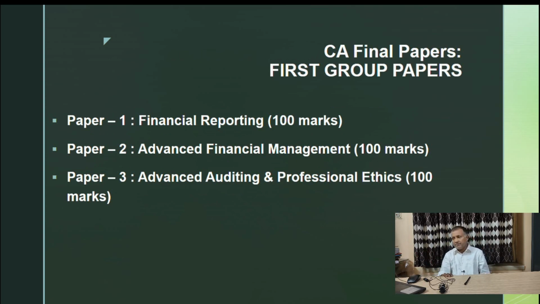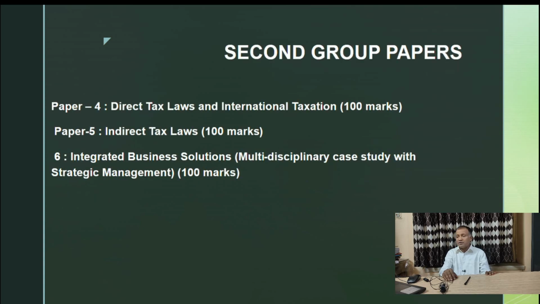Then comes the CA final paper. Maybe 2 groups are there, and the first group contains financial reporting 100 marks, advanced financial management 100, advanced auditing and professional ethics also 100.